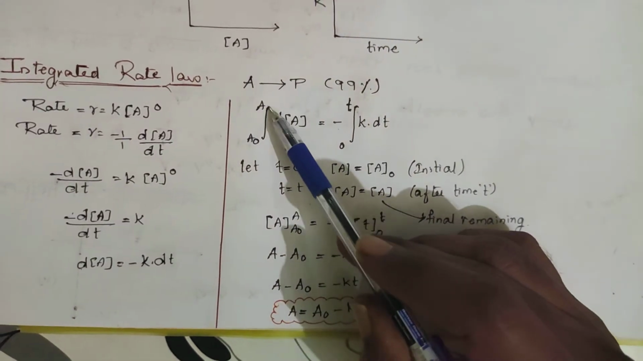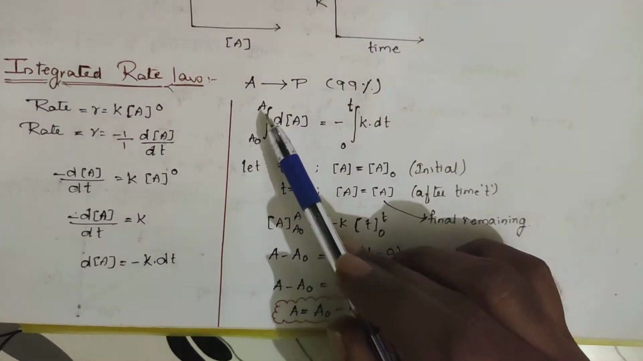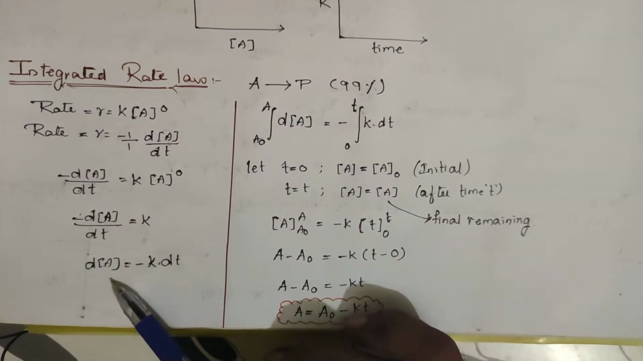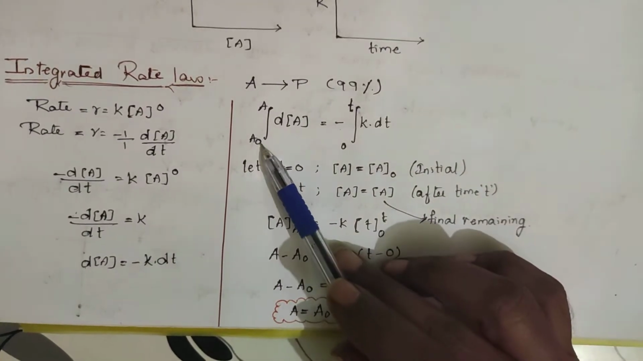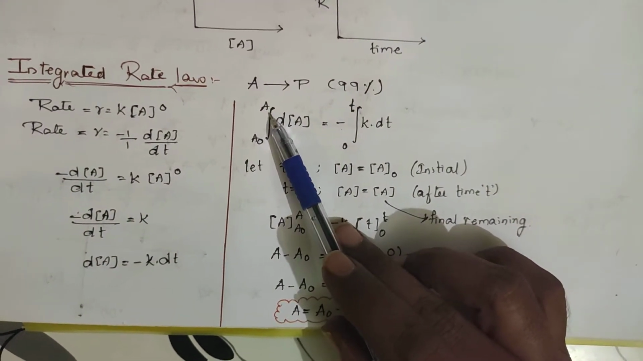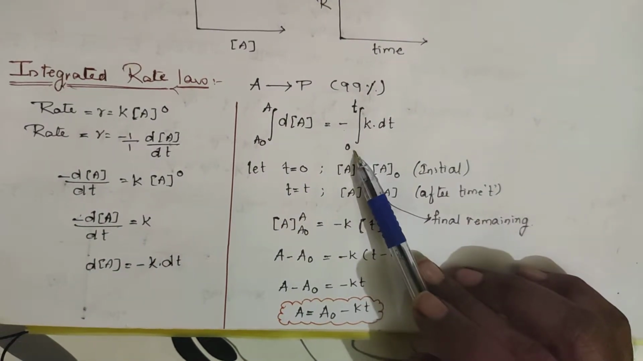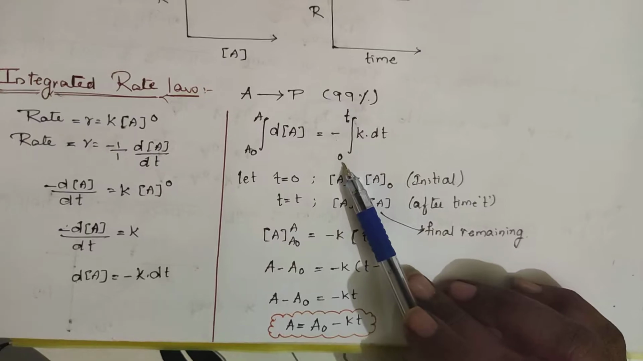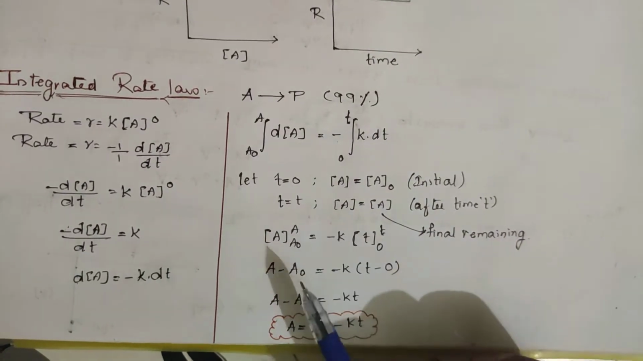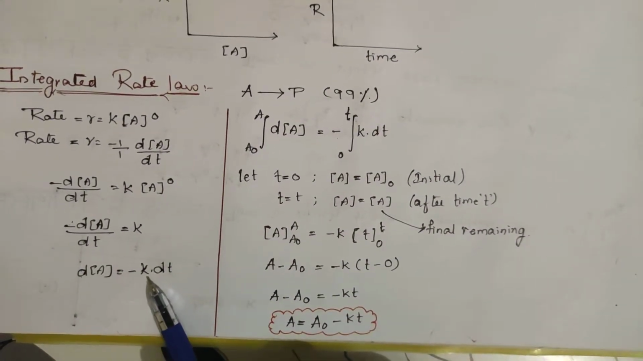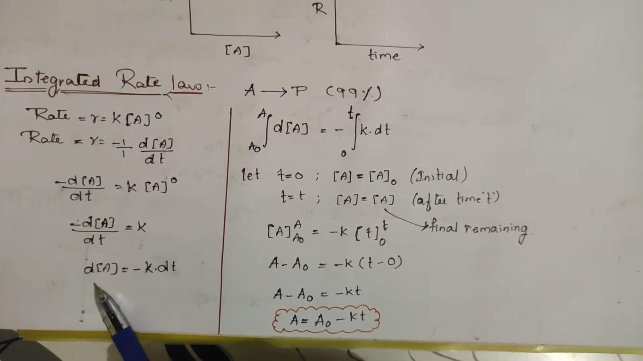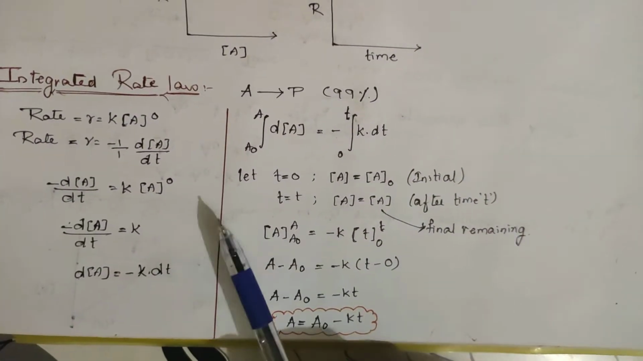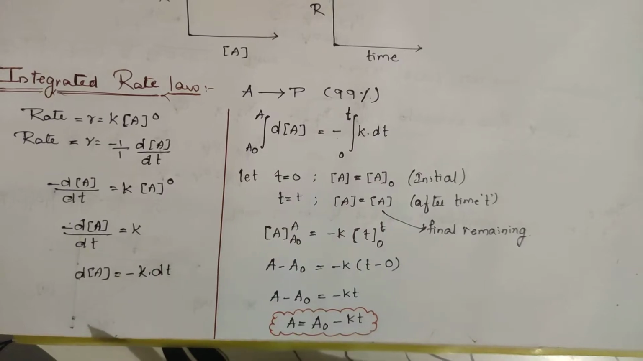Now if you integrate this equation, on this side it is concentration, from the initial concentration to the final concentration. Initially, at time 0, the complete reactant will be present, up to the final time wherever you are taking the reaction. This side is integrated with respect to concentration of the reactants, and the other side with respect to time.